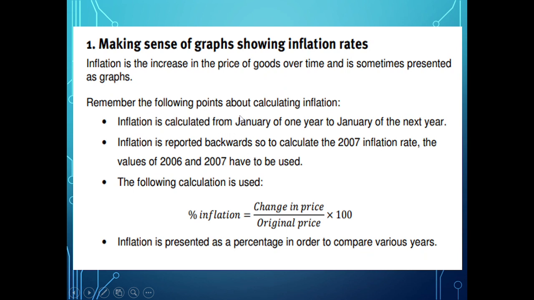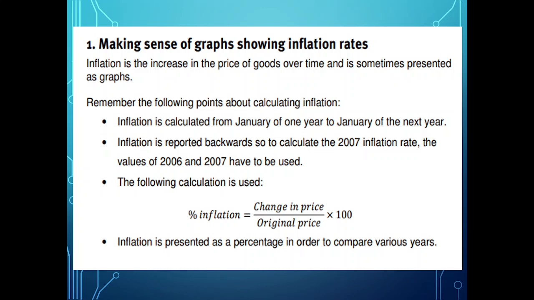Remember the following points about calculating inflation. Inflation is calculated from January of one year to January of the next year. So let's look at an example of bread price. Say today, the bread price where I buy is about, let's round it off to 11 rand.